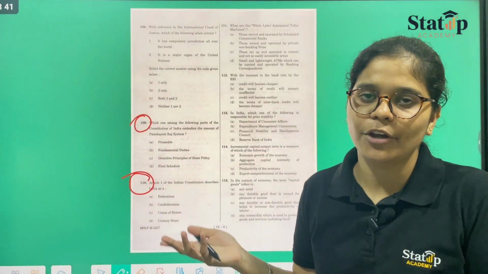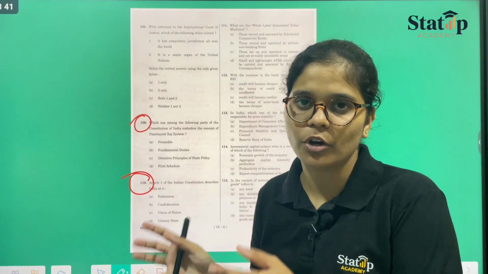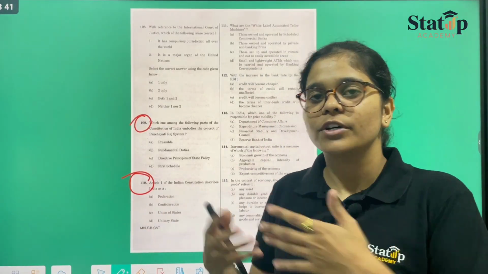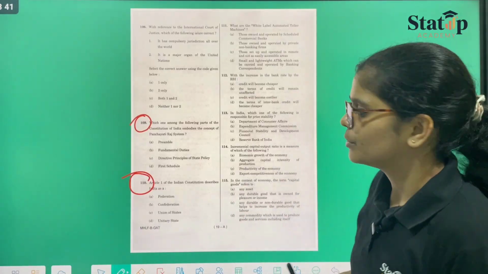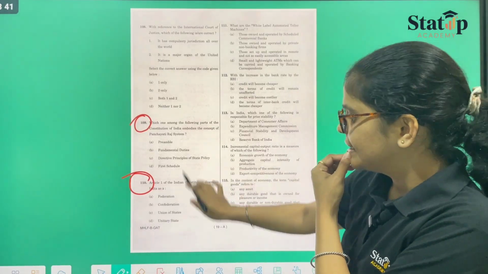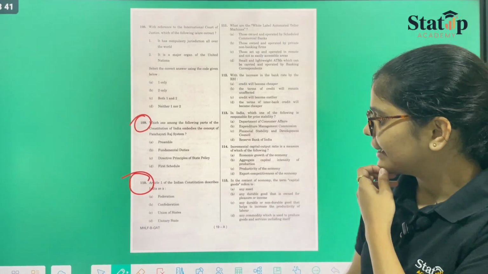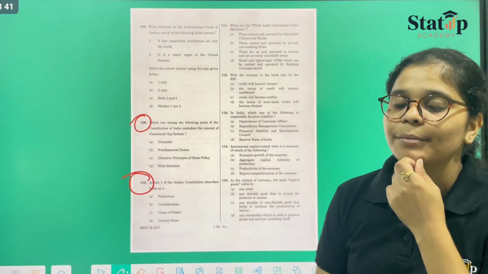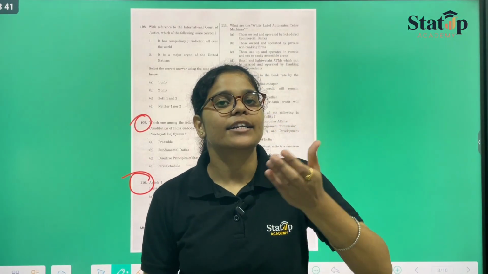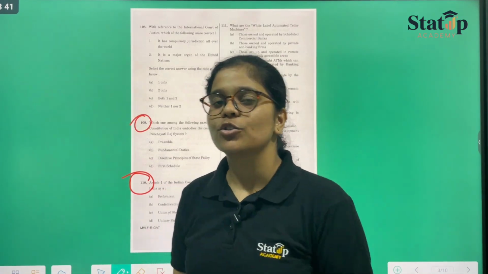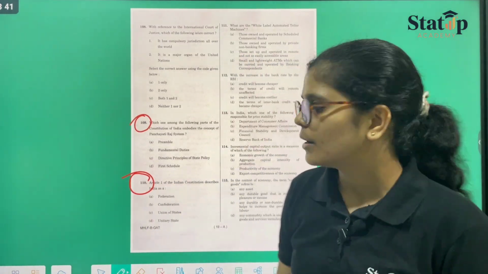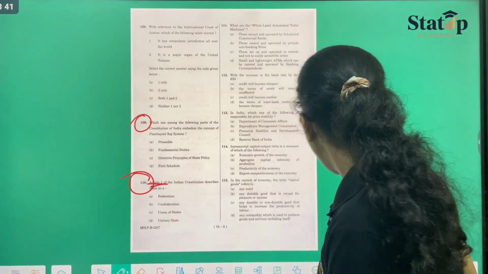But we cannot just focus on the first few pages of the constitution book and leave the rest because the first few have already come. What about the rest of the papers? So that needs to be taken care of. These questions are also very important. Article 1 of the Indian Constitution says India, that is Bharat, is a union of states. So we shall cover it when we cover the articles section.